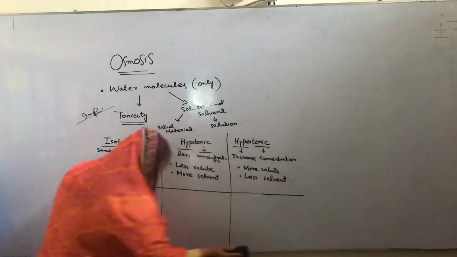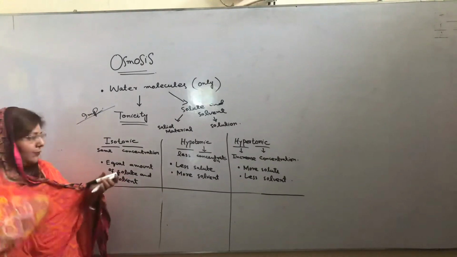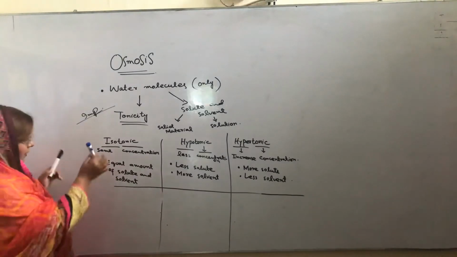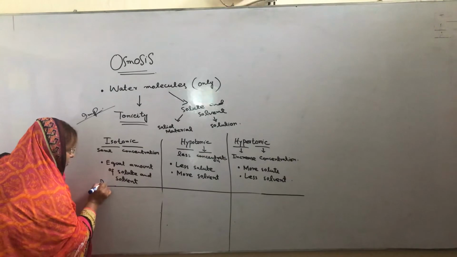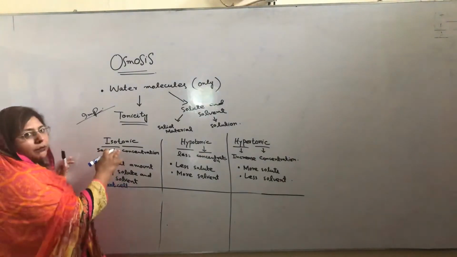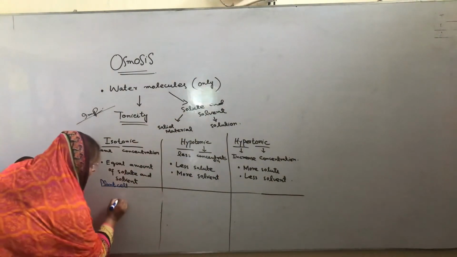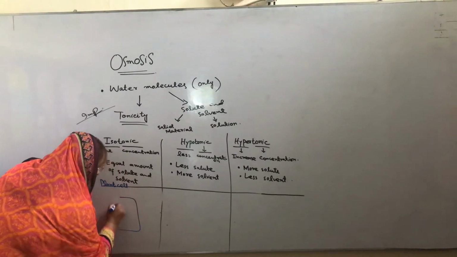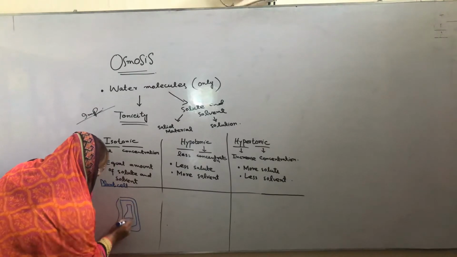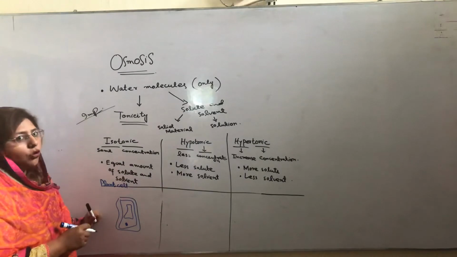In plant cell, definitely what will happen in the plant cell when there is a, now we will discuss about the plant cell. When we put plant cell into an isotonic solution, definitely the body of the cell will be same. And it will not be ruptured, it will be in a normal position.